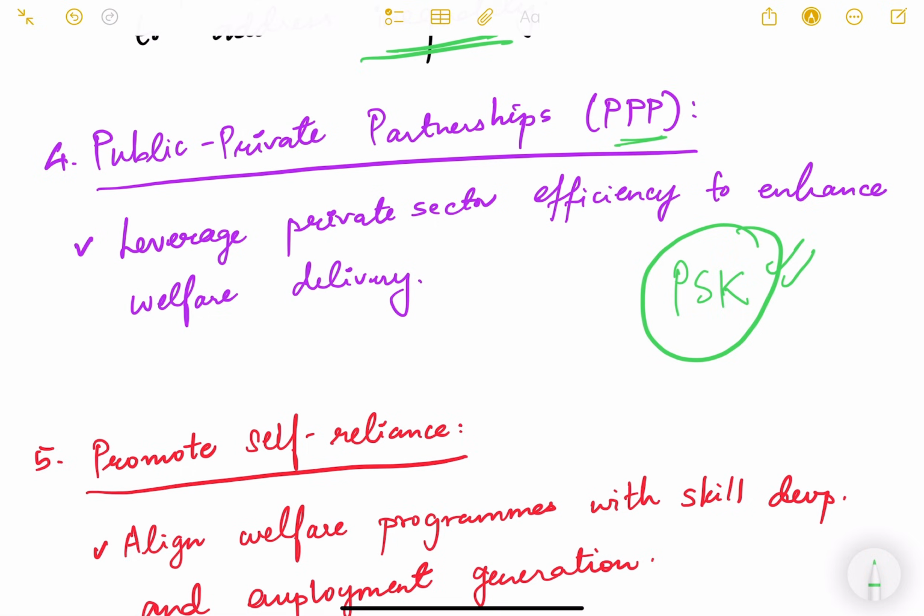It gives rise to another kind of leakages in the system, another kind of corruption, whereby the accountability is also hampered, because the private sector is not actually accountable to the common public directly. So they are only accountable to the appointing authority, the department which has given that agency or that particular firm the order to do that work. However, they are not directly answerable to the public, so that creates another kind of inefficiency in the system.